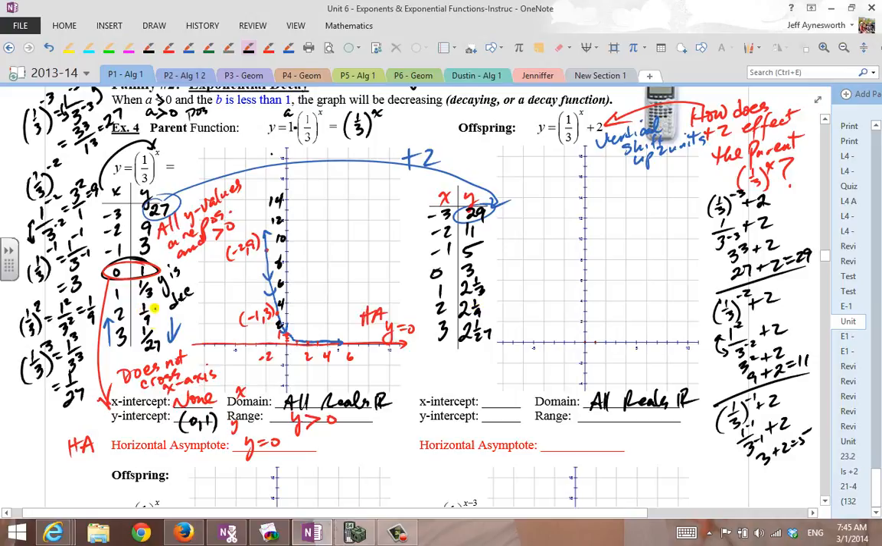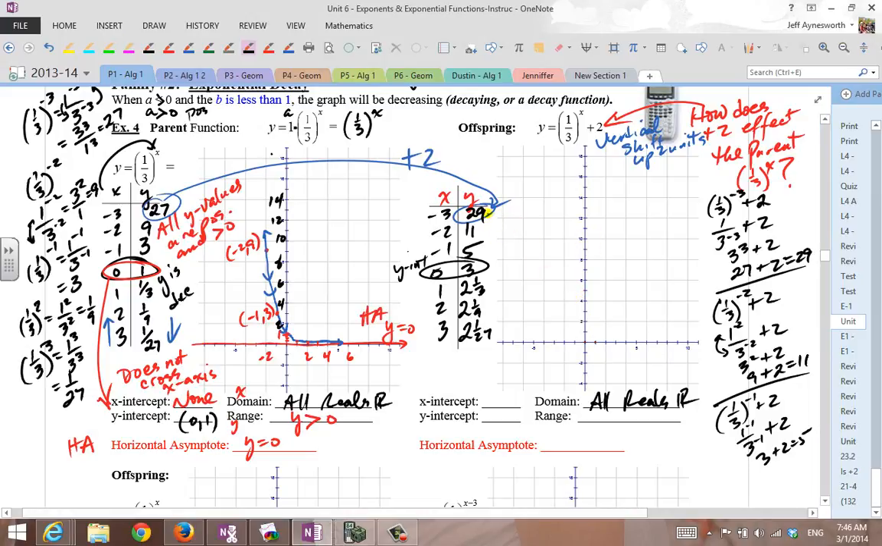Notice that all of these y values here are 2 units bigger than in the parent. The y-intercept on the parent was 0, 1. Now the y-intercept is 0, 3 because it's 2 units higher. It's pretty obvious. So let's go. Everything's been raised 2 units, including the horizontal asymptote. So let's plot.